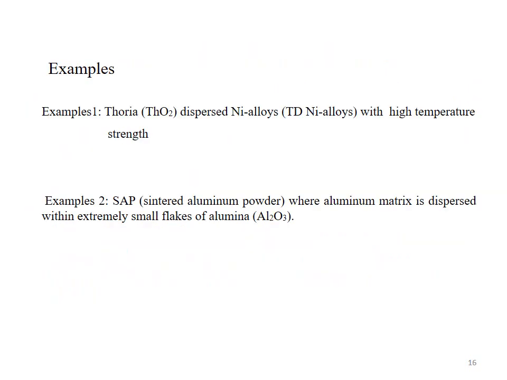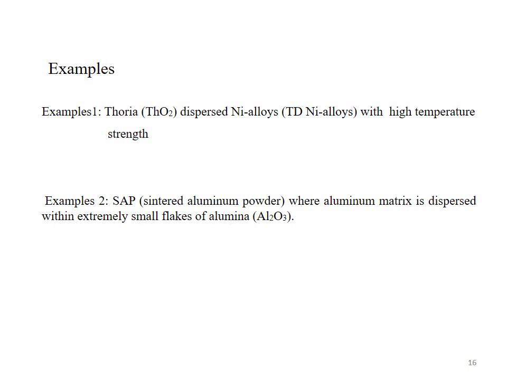Examples of dispersion strengthened composite material. The first example is TD nickel alloys, thoria dispersed nickel alloy. This is the name of the composite material, and it is an example of dispersion strengthened composite material. In this material, the matrix phase consists of nickel alloys and the reinforcing phase consists of particles of thoria.